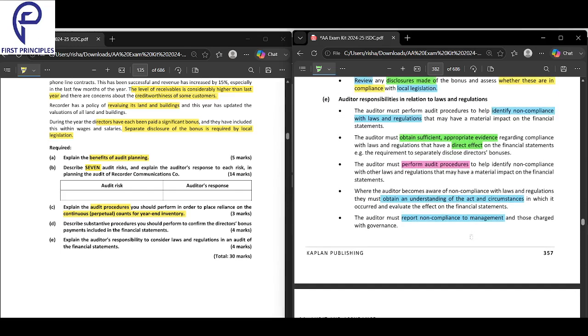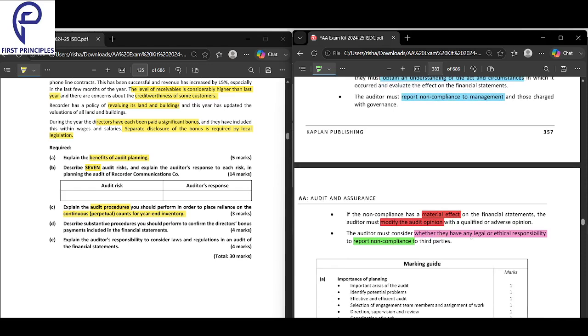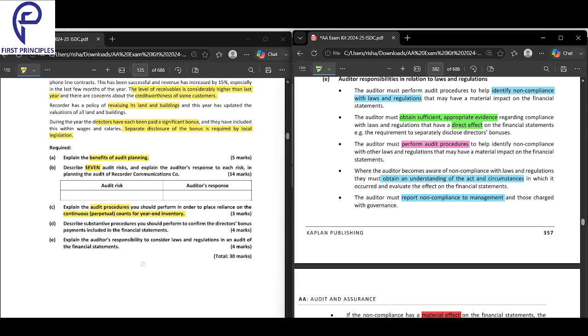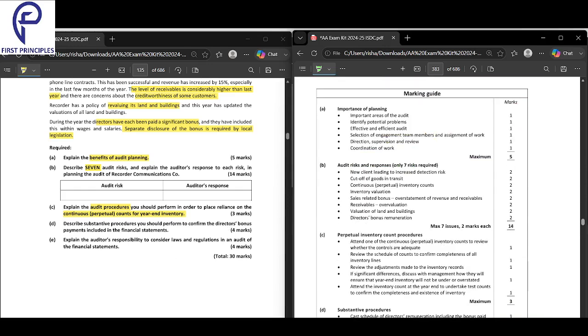The auditor must perform audit procedures to help identify non-compliance. The auditor must obtain sufficient appropriate audit evidence for the matters that have a direct effect, and perform audit procedures which help identify the non-compliance. Then obtain an understanding of the act and circumstances which caused the non-compliance. Report the non-compliance. If the non-compliance has a material effect, then the auditor must modify the opinion, and must consider whether they have any legal or ethical responsibility to report the non-compliance. Okay, so that is all about the auditor's responsibility with regards to non-compliance.